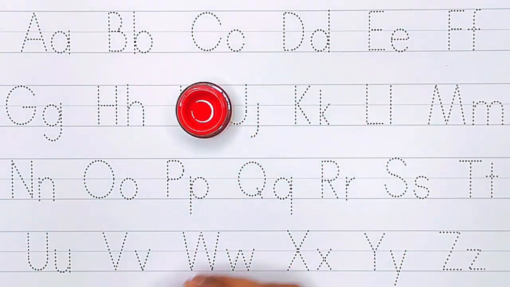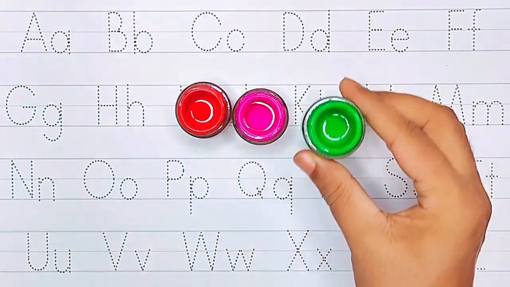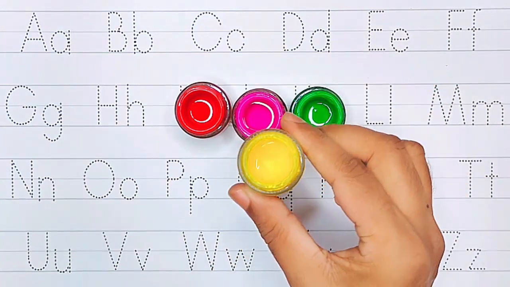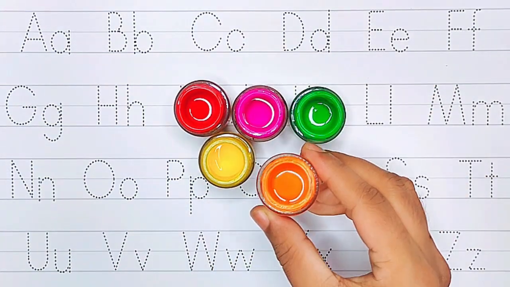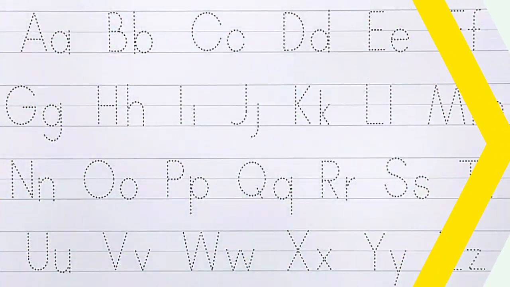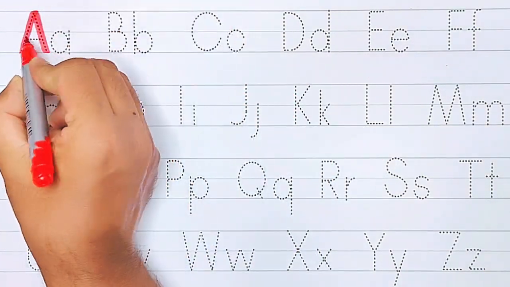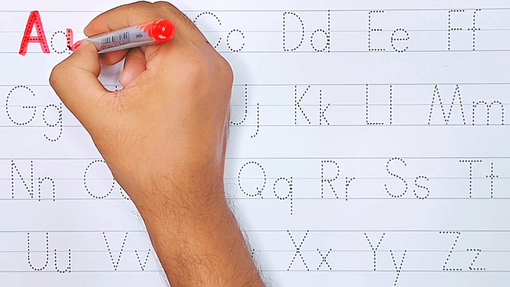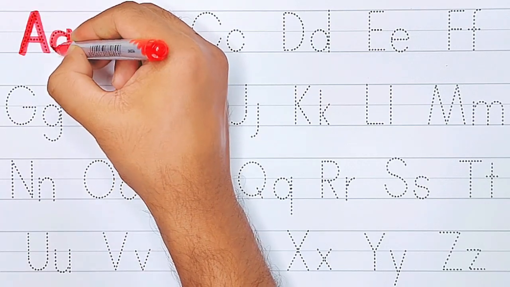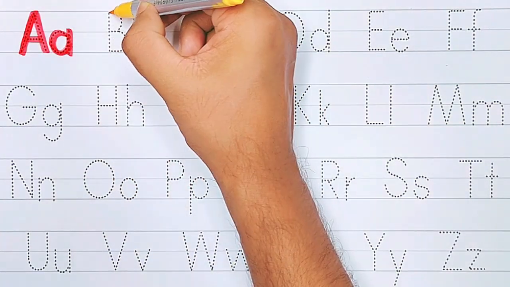Red color, pink color, green color, yellow color, orange color. Red color. A for ant. Ant. Yellow color.